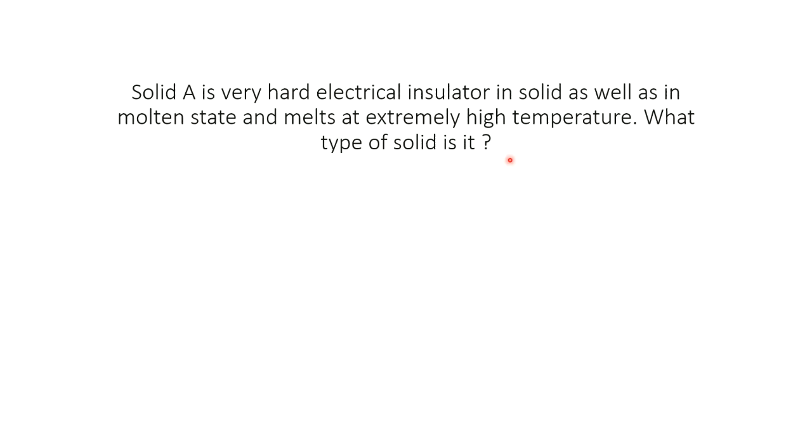But molecular solids are soft and covalent solids are hard. So this gives the clue: insulator in solid as well as in molten state and melts at extremely high temperature. This property is the covalent solid. Covalent or network solids like quartz or silicon carbide.